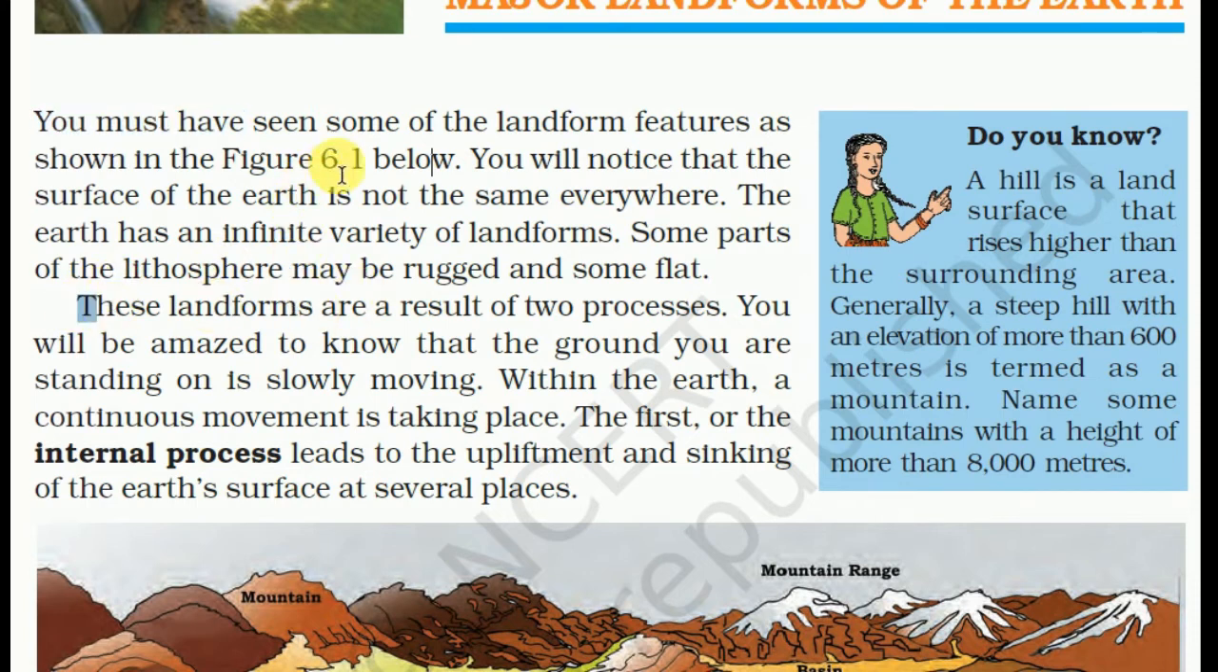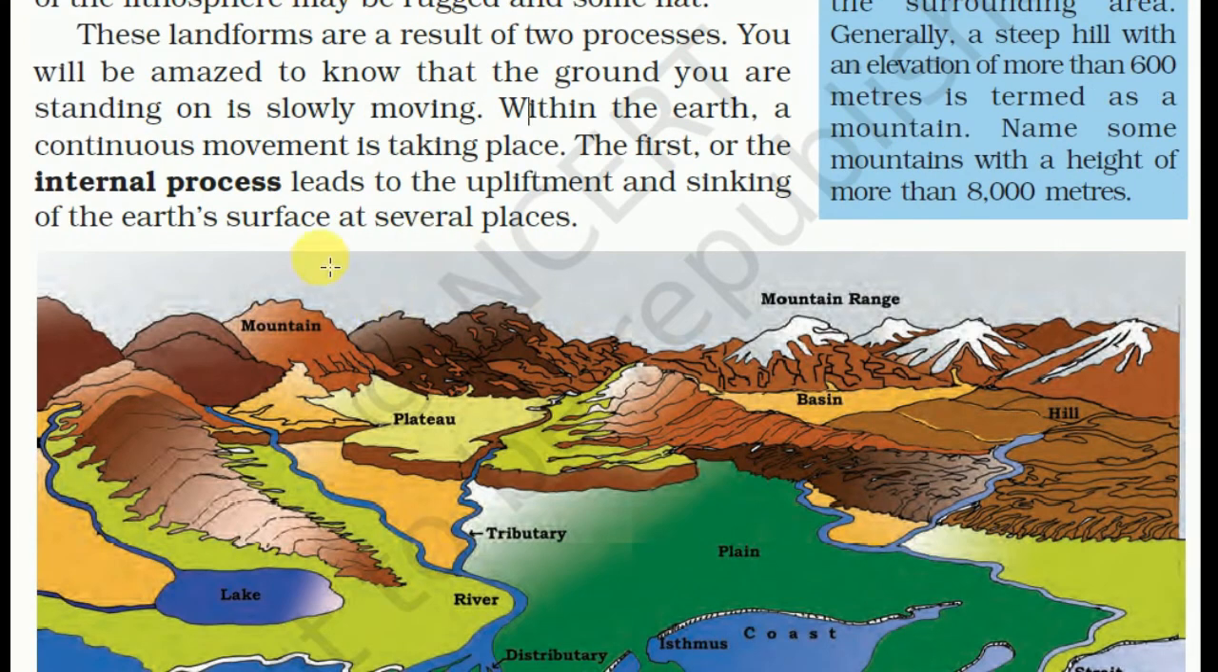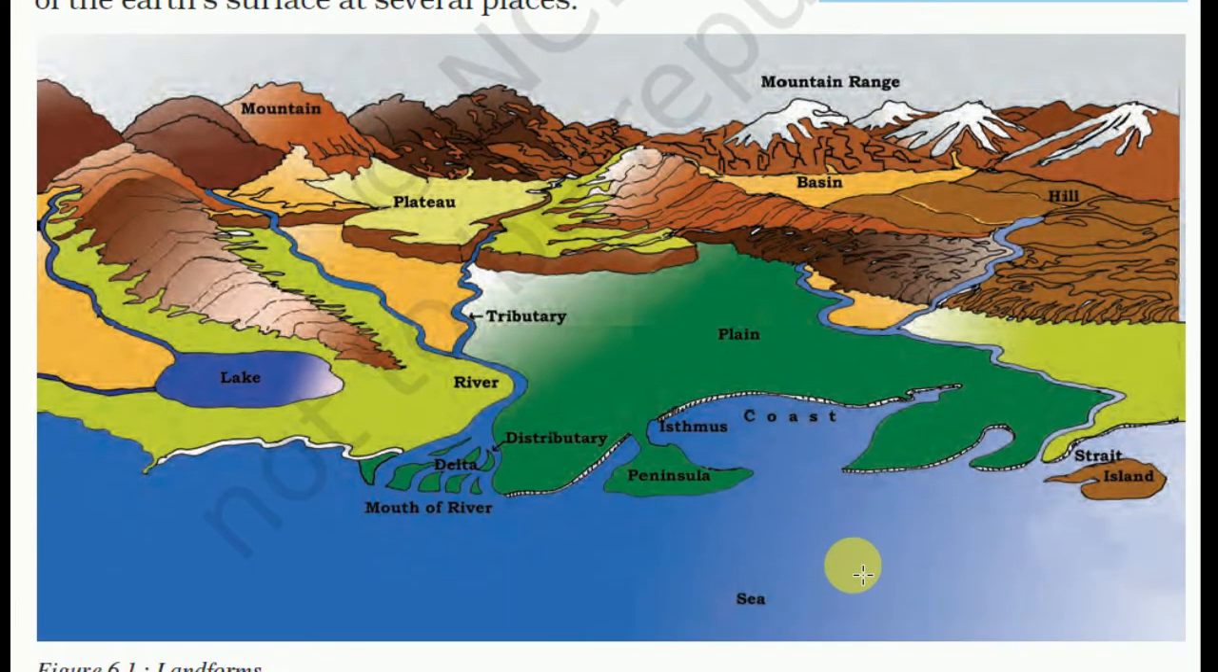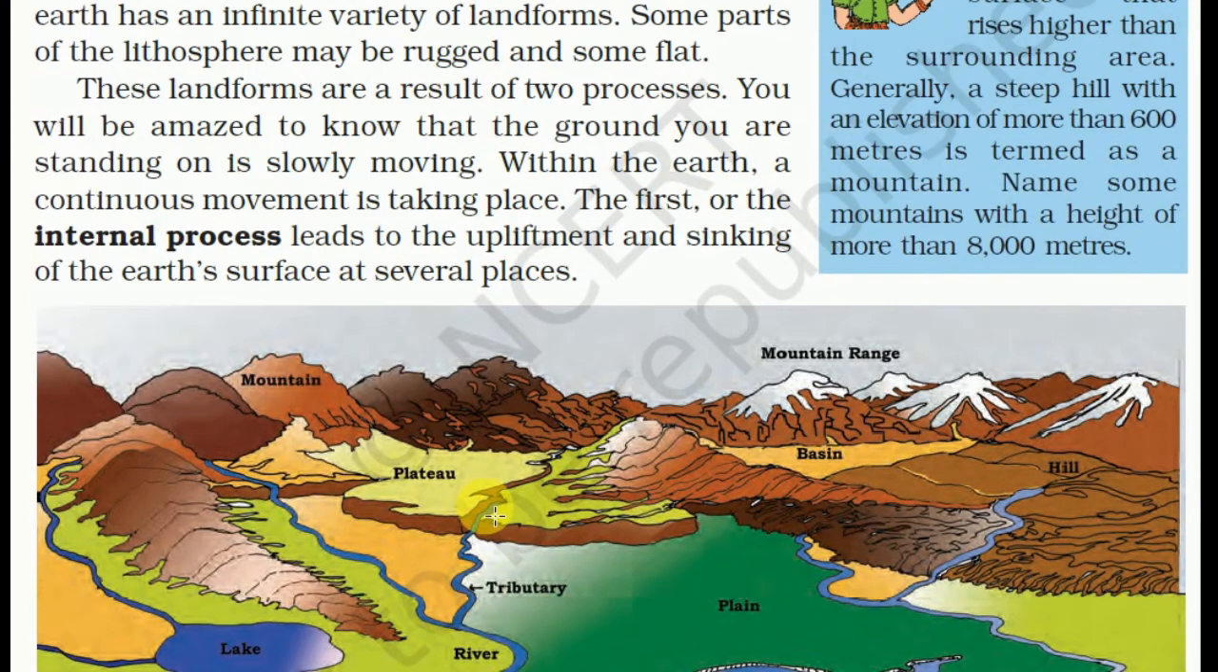We must have seen some of the landform features shown in the figures. These are some landform figures: mountains, ranges and hills, tributaries, river, distributaries, mouth of river, lake, mountains. Again, this is sea, strait, and island, plain, coast. This is isthmus, and this is delta.